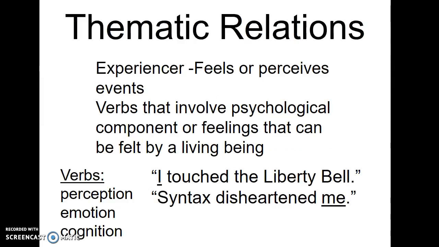The next thematic relation is experiencer. The experiencer is a living being that feels or perceives an event. It's often used with verbs of perception, such as touch, feel, smell, emotion, afraid, for example, to be afraid, and cognition, like think. Our example sentences are I touched the Liberty Bell or syntax disheartened me. As you can see, the experiencer can be in the subject or object position. Yes, there is no one-to-one mapping of thematic relation and structure in a sentence.